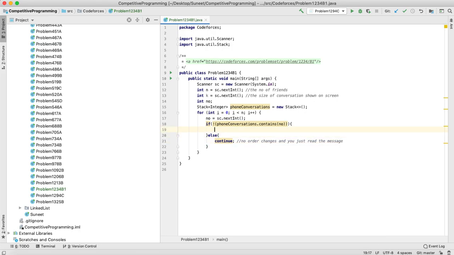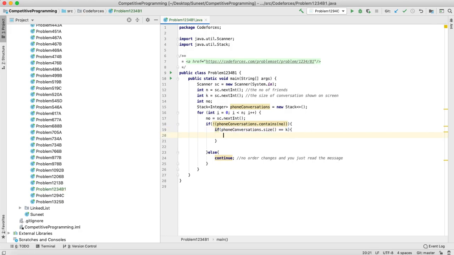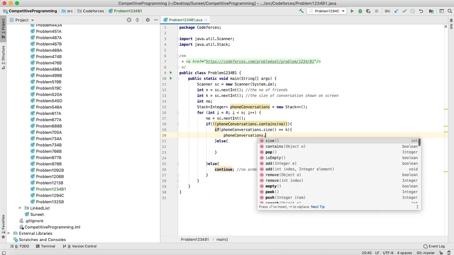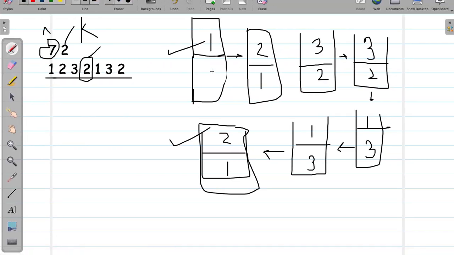If it does not contain the message, then you have to check whether the size of the stack is equal to k or not. If that is the case, then you have to remove the last conversation from the stack, that means from the 0th index here. As we can see, we were removing from the 0th index.